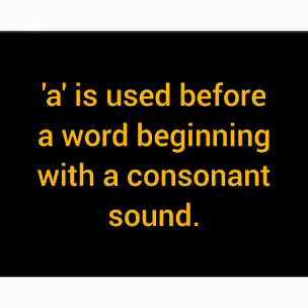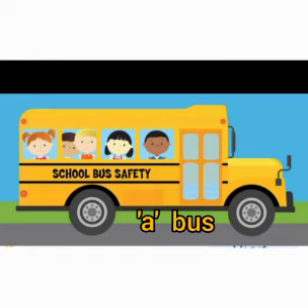Come on children, now let us learn in brief about articles. A is used before a word beginning with a consonant sound. Example, you can see, children, the word bus. It starts with a consonant sound. So, we have used an indefinite article: a bus.